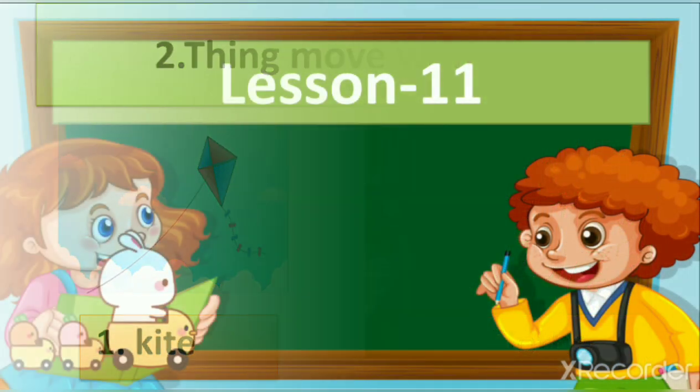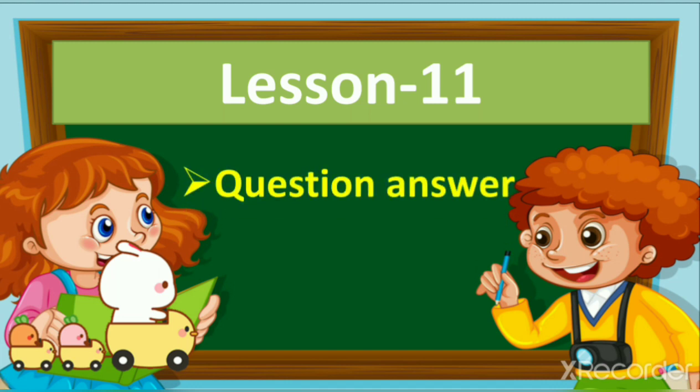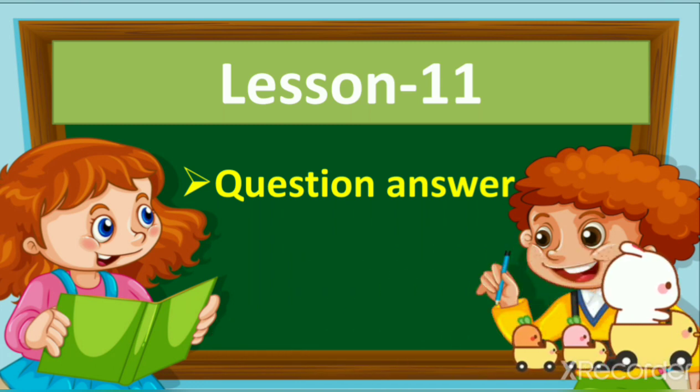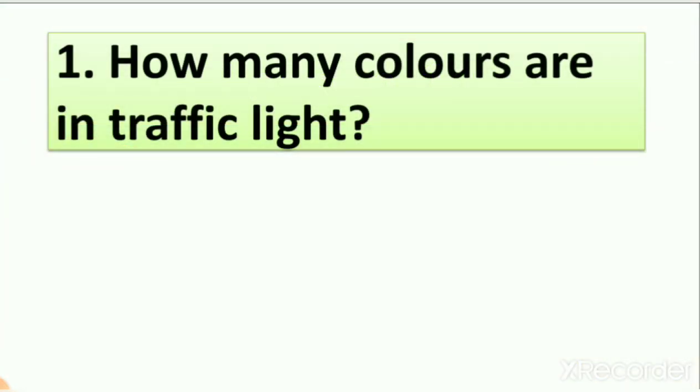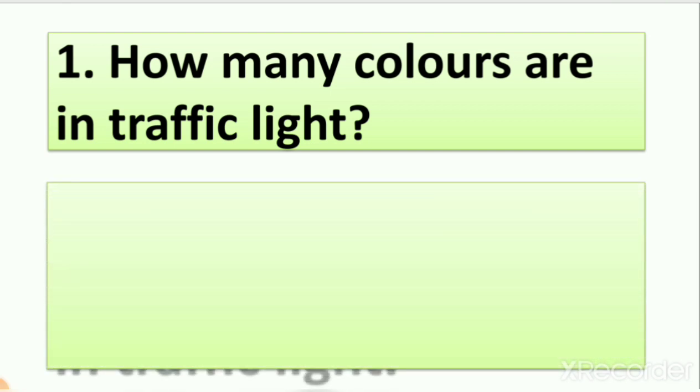And our last question is question answer. So what do we have to do here? We have to write the answer of the following questions. Let's see our first question. How many colors are in traffic lights? So as we learn in this lesson about traffic lights in lesson number 10, we have to follow some rules which we have to follow on the roads also.